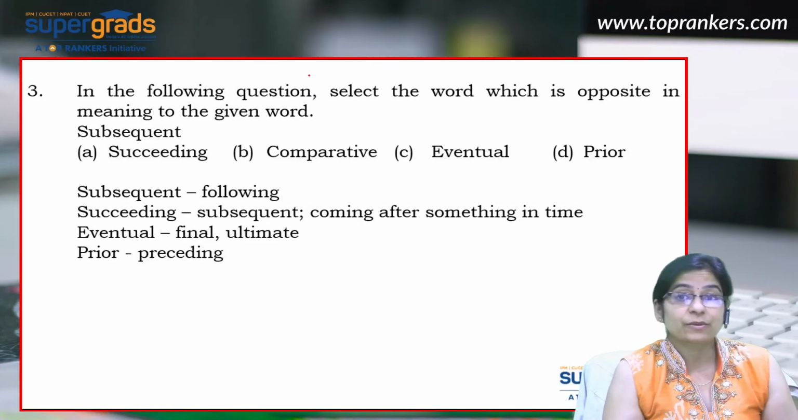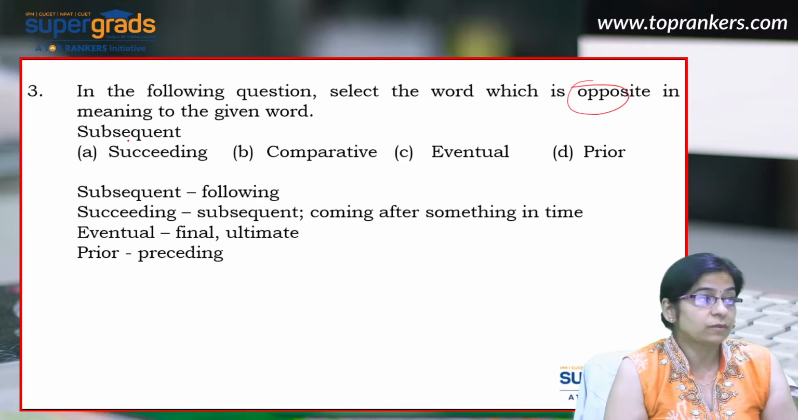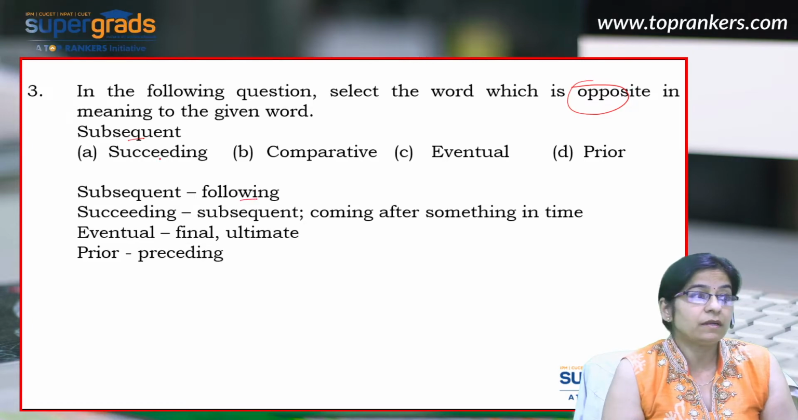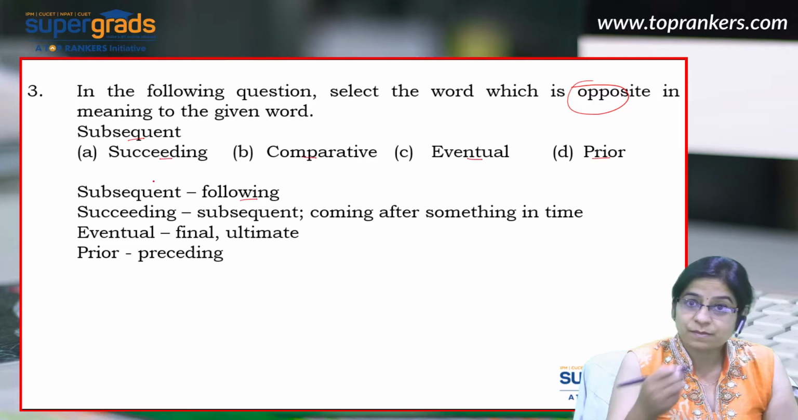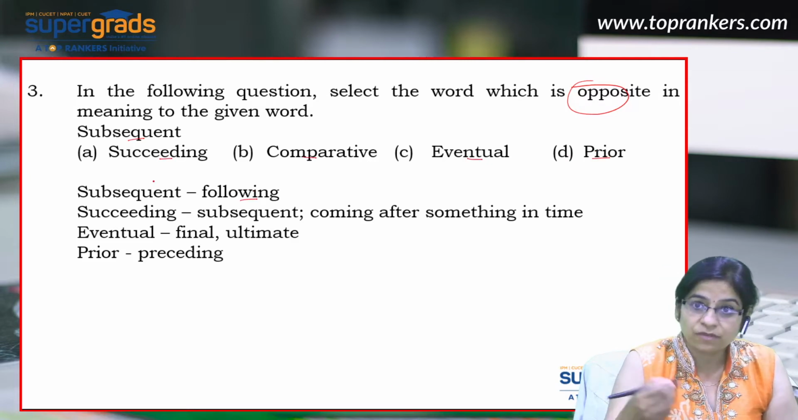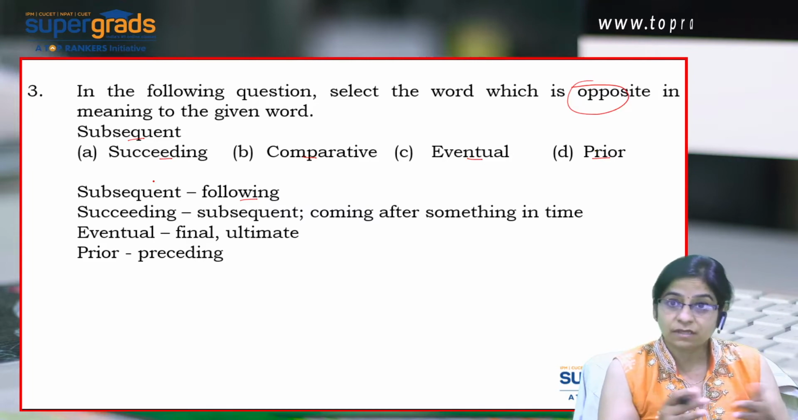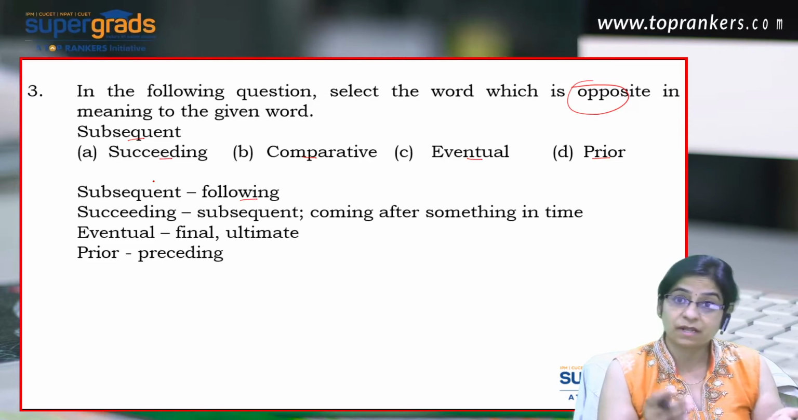Now, students, let's look at the third question. You need to find the word which is opposite in meaning to the given word, and the word is subsequent. Now, subsequent simply means following. The options are succeeding, comparative, eventual, or prior. Now, succeeding means subsequent, something that comes after something. Now, comparison simply means evaluating the better choice. Eventual means ultimate or final.